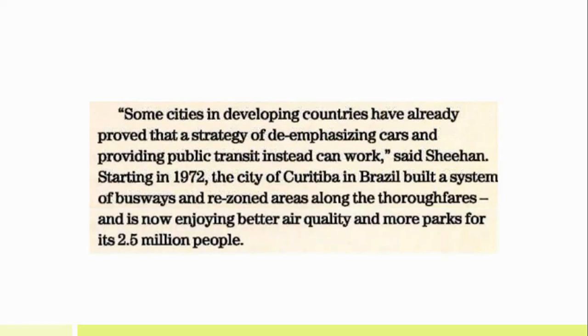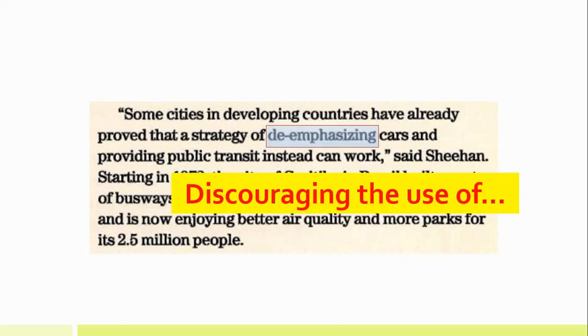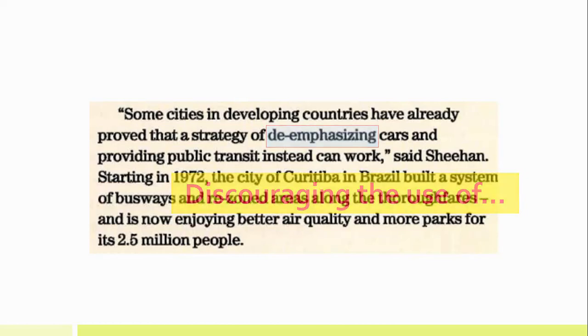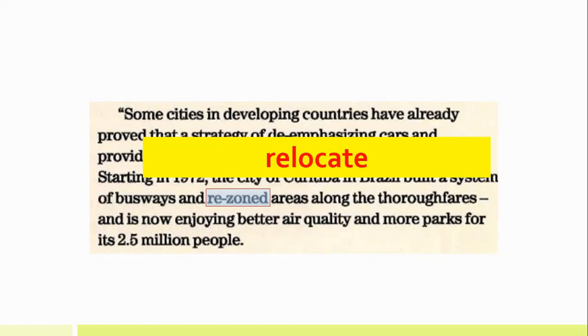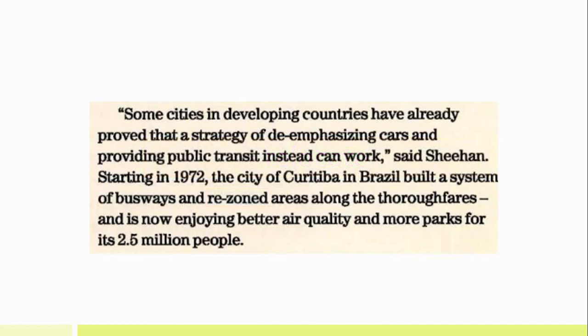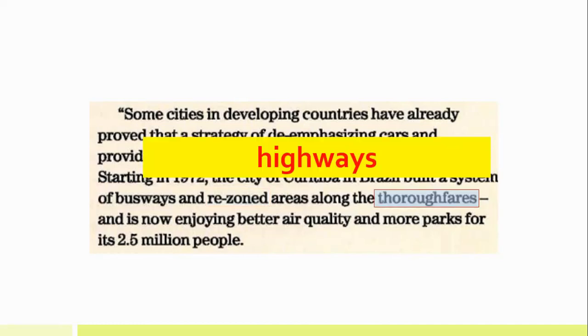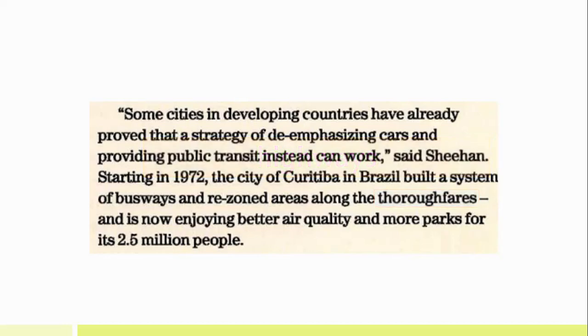Some cities in developing countries have already proved that a strategy of de-emphasizing means like discouraging the use of whatever, cars in this case, and providing public transit instead can work, said Sheehan. Starting in 1972, the city of Curitiba in Brazil built a system of busways and rezoned, is like relocate, or in this case relocated areas along the thoroughfares. What a strange word. It means highways. And is now enjoying better air quality and more parks for its 2.5 million people.